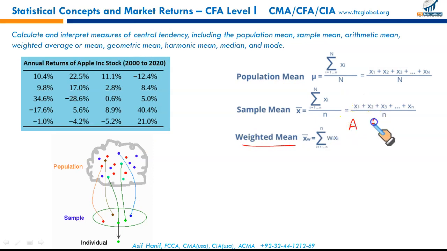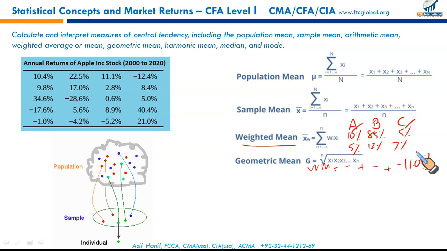Let's say I have 3 securities A, B, C. My investment is distributed 10% in A, 85% in B, for example, and 5% in C. This is the proportion of my investment. Expected return on A is 5%, B is 12%, and C is 7%. So weighted mean is simply 10% of 5 plus 85% of 12 plus 5% of 7. Adding all these by taking 10, 85, and 5 as weight will give you a weighted average return of 11.05. Simple idea, needs no further elaboration.